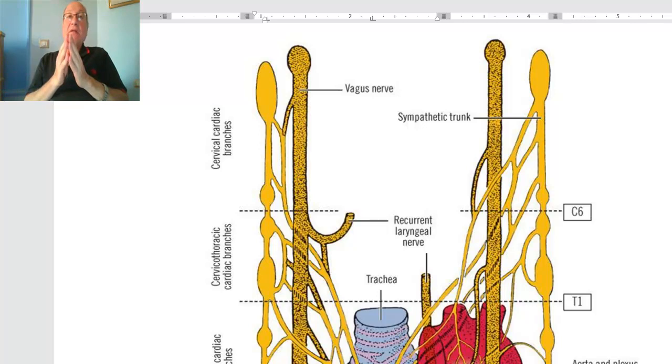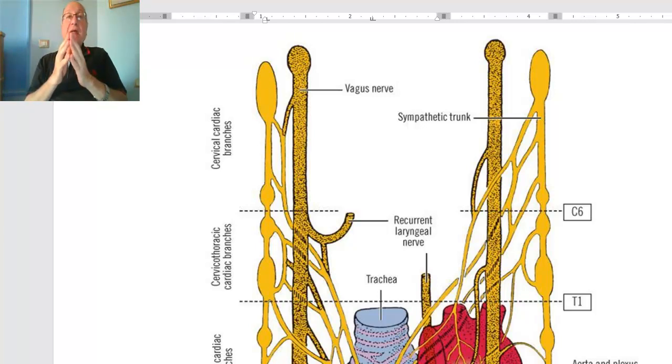The heart is supplied by autonomic efferent fibers which control the rate and contractility of the heart. And we all know from physiology that sympathetic nerves increase heart rate and increase contractility. In contrast to parasympathetic nervous system, which decrease heart rate and contractility of the heart.